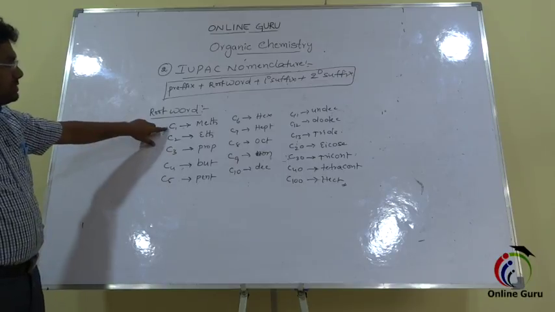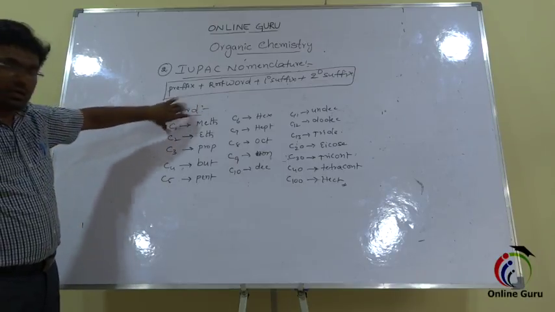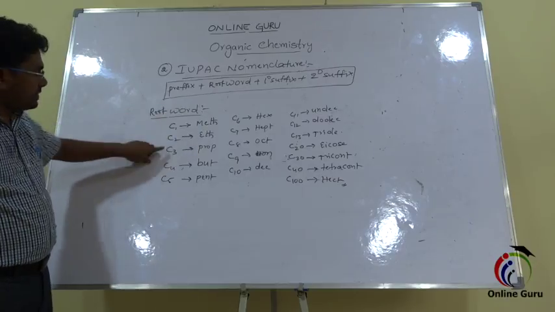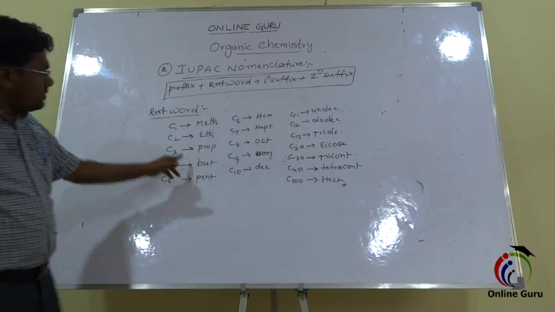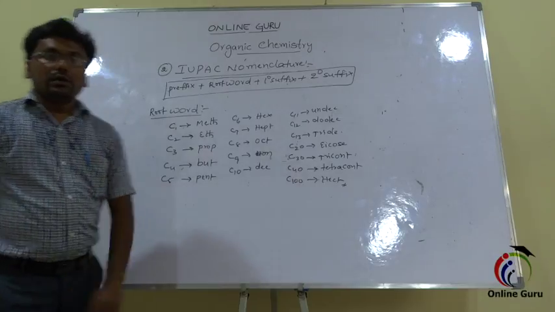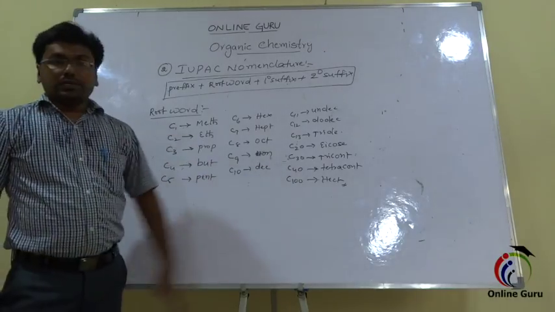If one carbon atom is there, the root word we should write is meth. If two carbon atoms are there, eth. For three carbon atoms, prop. Like that, each number of carbon atoms has one root word.